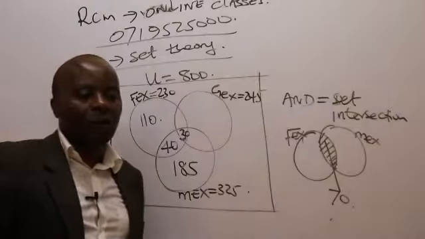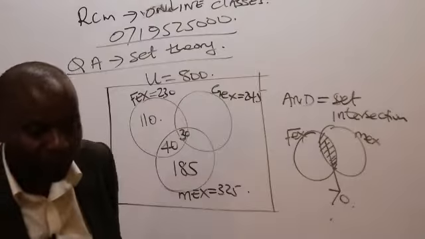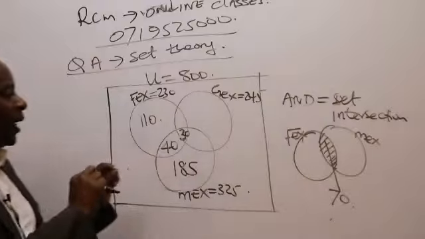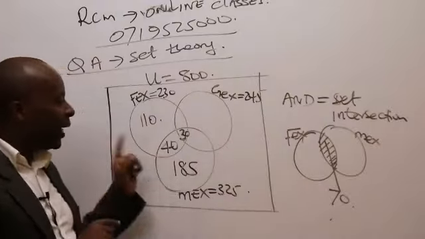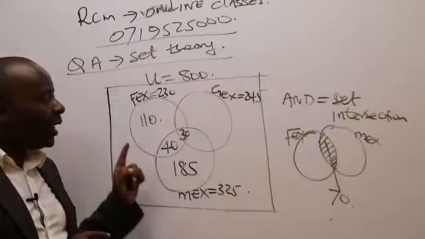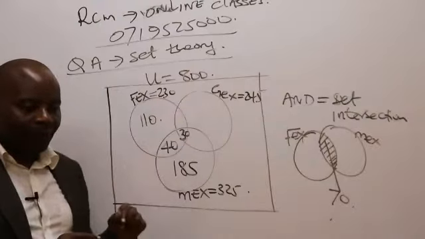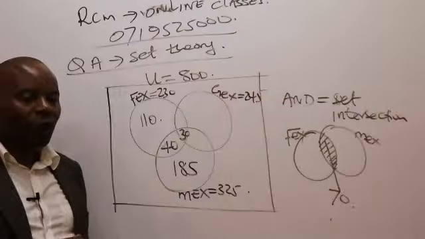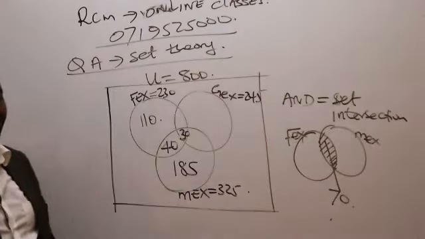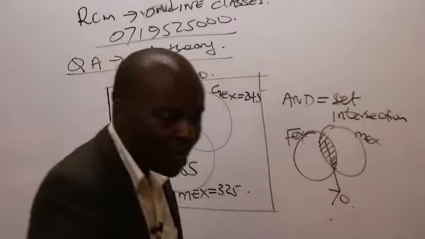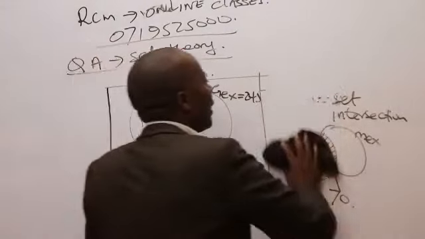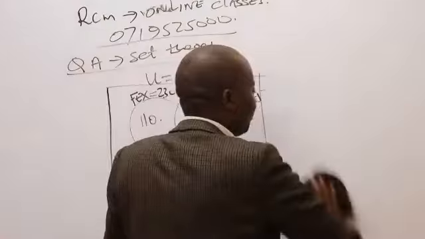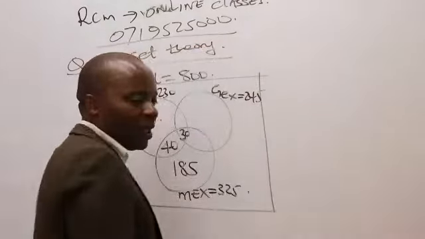Now, ladies and gentlemen, could you kindly be of help to me? Once I've been able to display the information that they wanted me to display on a Venn diagram like this, what do you think will be the next step? Having reached there, I know. It will be this thing of getting the missing spaces.